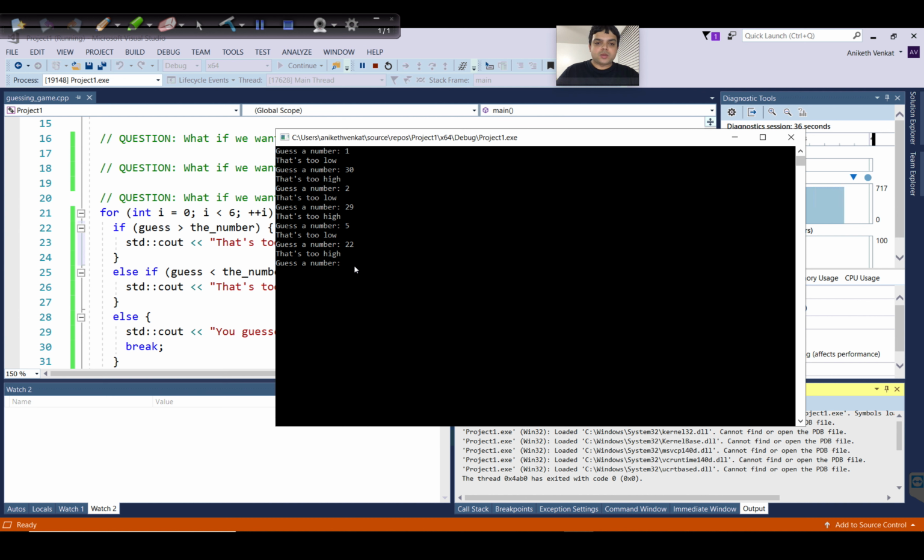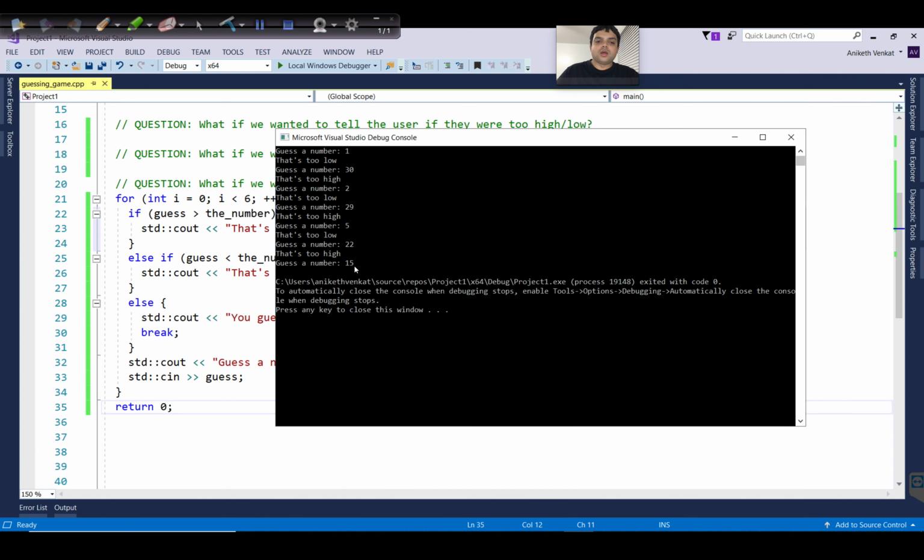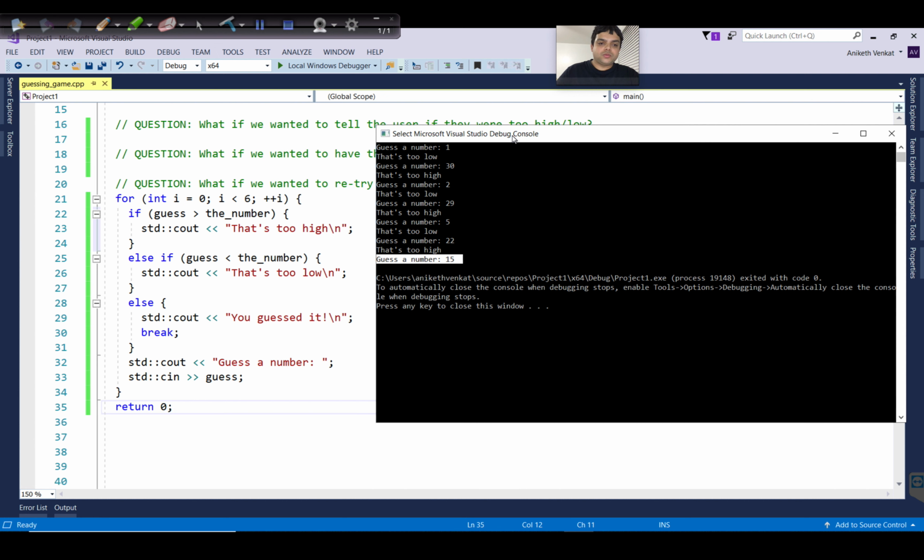Now let's see what happens when I guess 15. Okay. Now notice how the program just quit after I guessed 15. The reason why this happened was it asked us for a guess, but now I was equal to 6. So therefore it did not go and execute the loop once more, and it just quit the program.